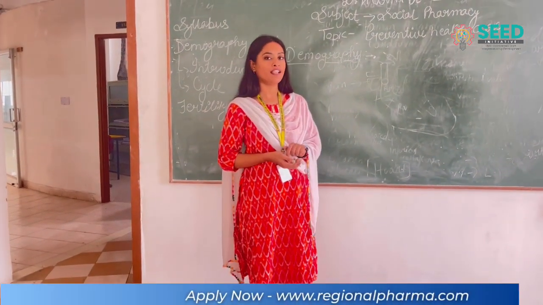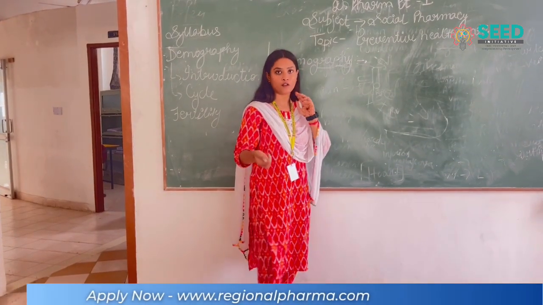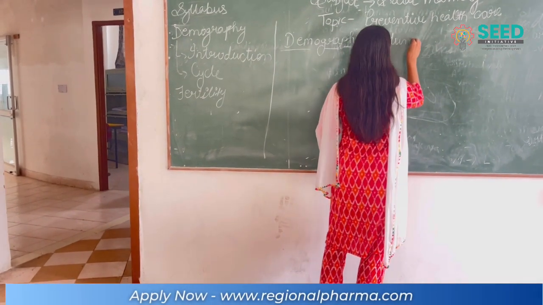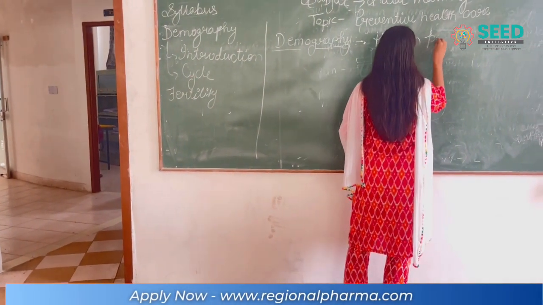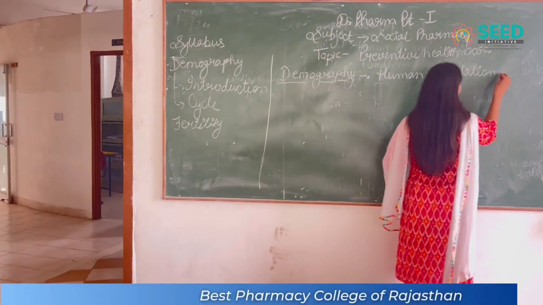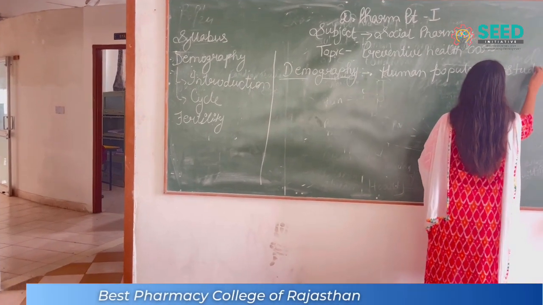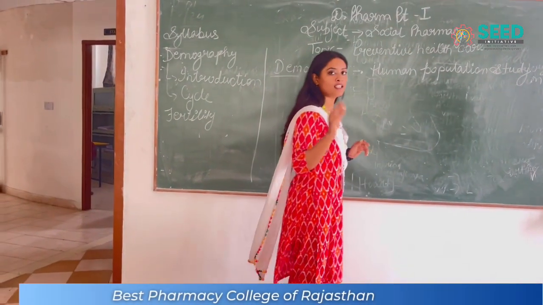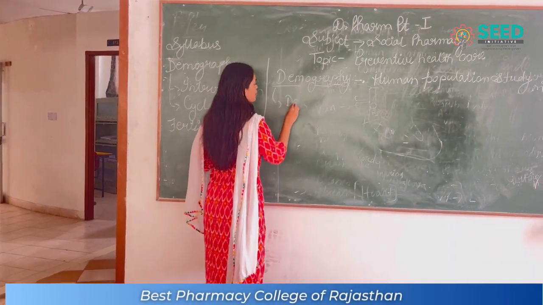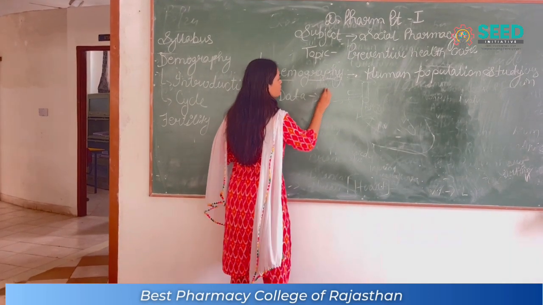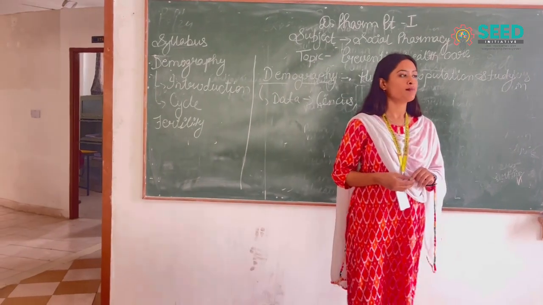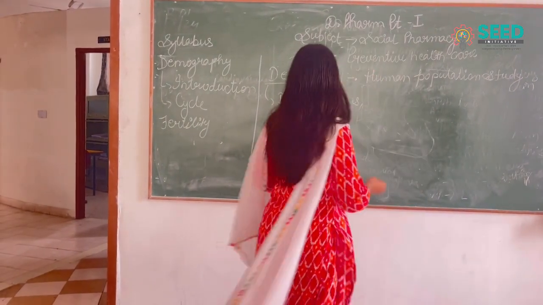Second, from where do we get the data of demography? First of all, what does demography mean? Human population study. Human population study is done under demography. Second, from where do we get the data? We get it from the census and some types of registration systems.